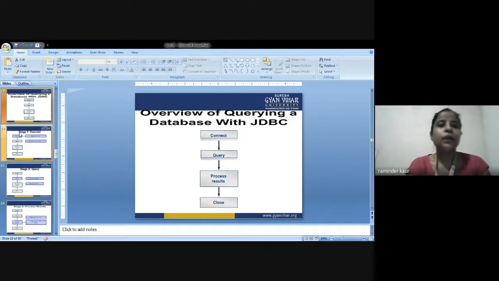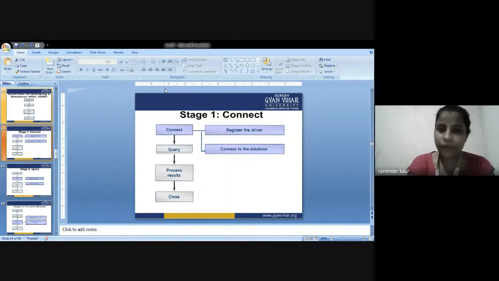Now we are coming to step one, that is connect. These are the two main points concerned with connection. How to connect? Register the drivers first, which is concerned with the API. Then connect to the database, because our queries can be fetched or processed in that manner only.